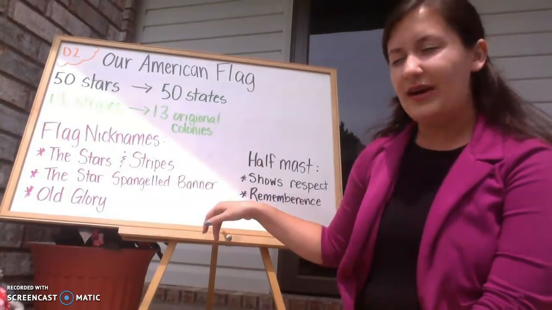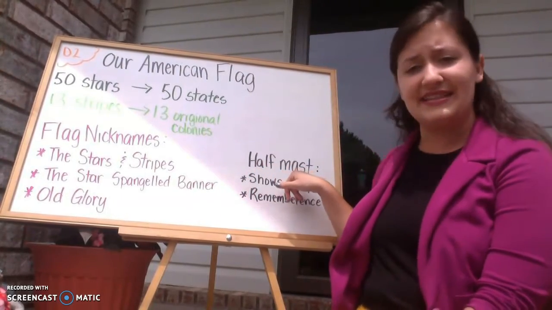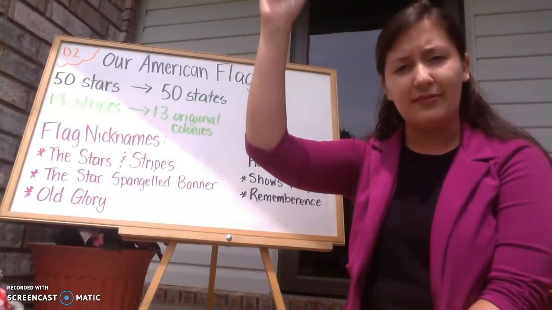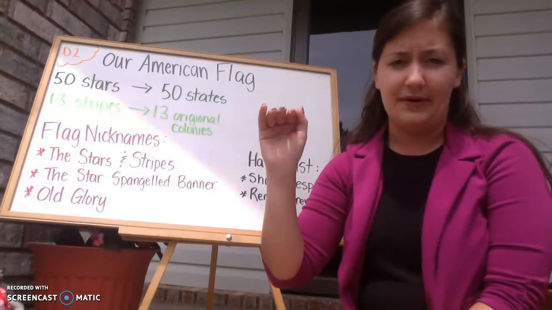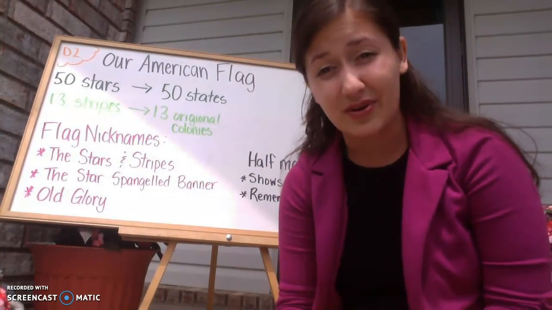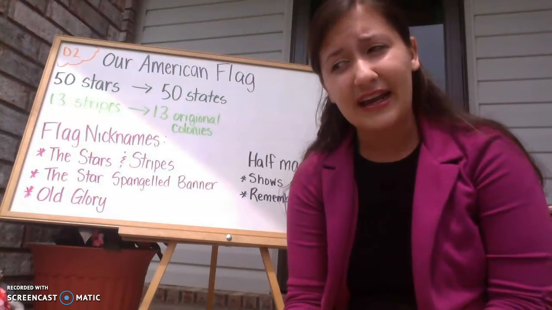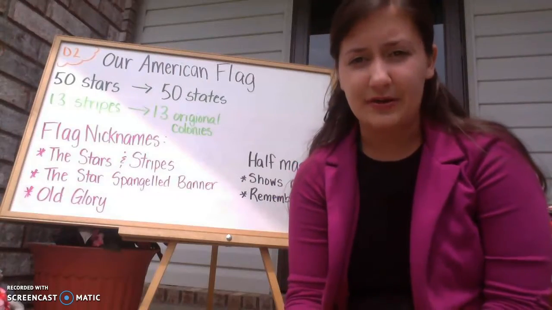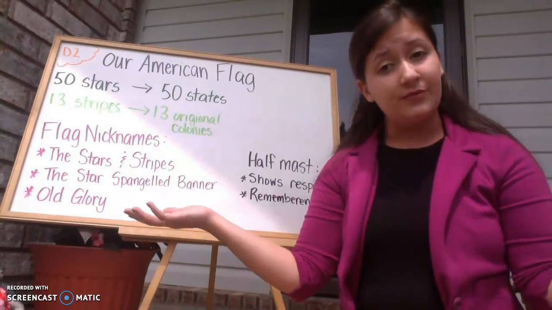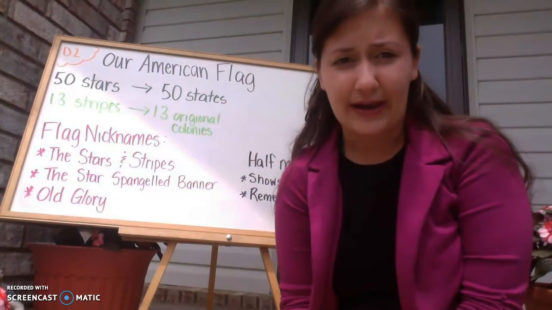Now sometimes you might see a flag or you might hear somebody saying, oh look, the flag's at half mast. Now that's a fancy way of saying instead of taking the flag all the way to the top of the flagpole, it's at halfway up. And we do this to show respect for people that have died, if somebody important has died, or to remember a holiday like Memorial Day, or to remember somebody who has died. So it's a way to show respect. It's a way for the whole country to show respect for something that's happened, for people that have passed away.